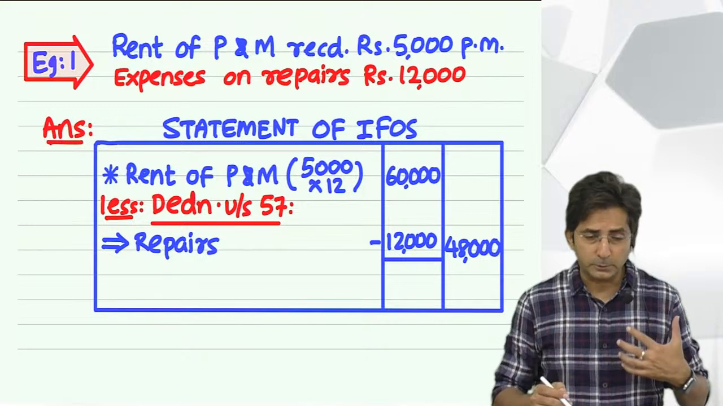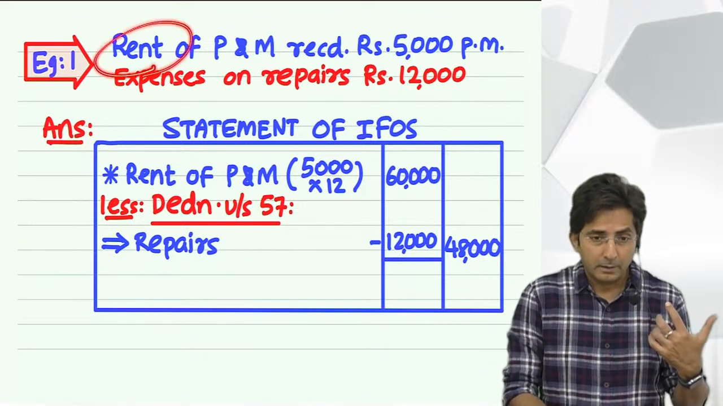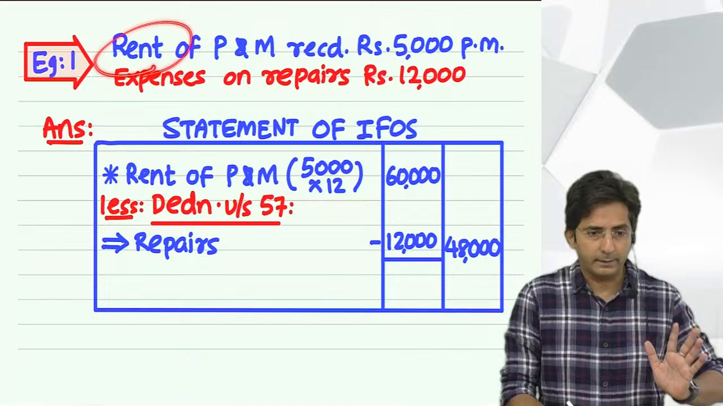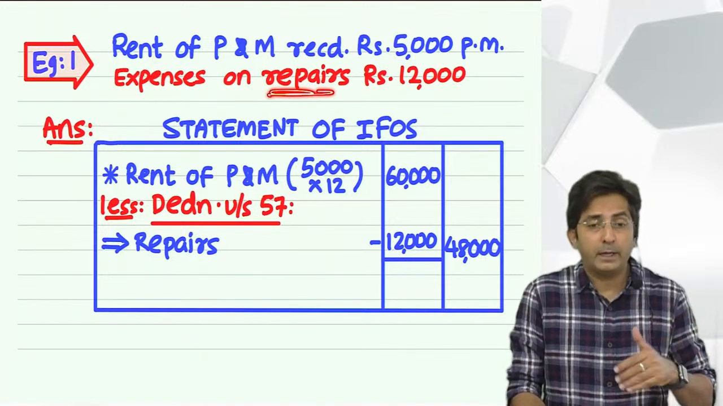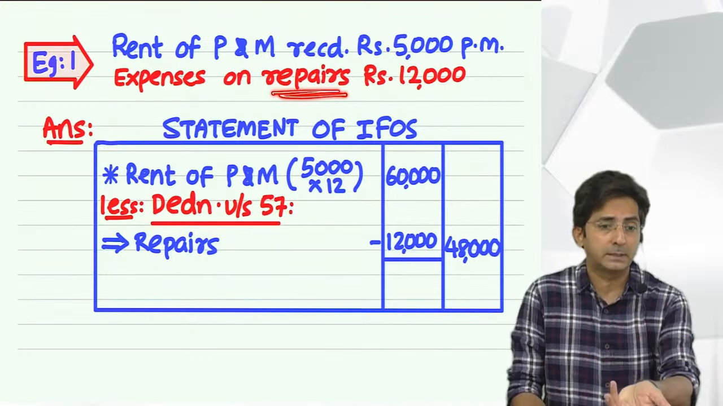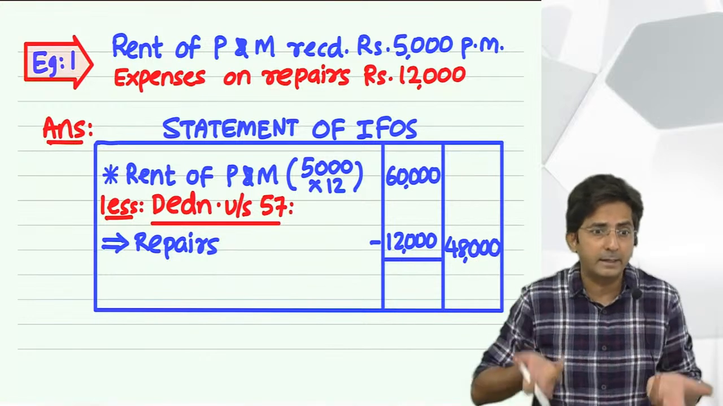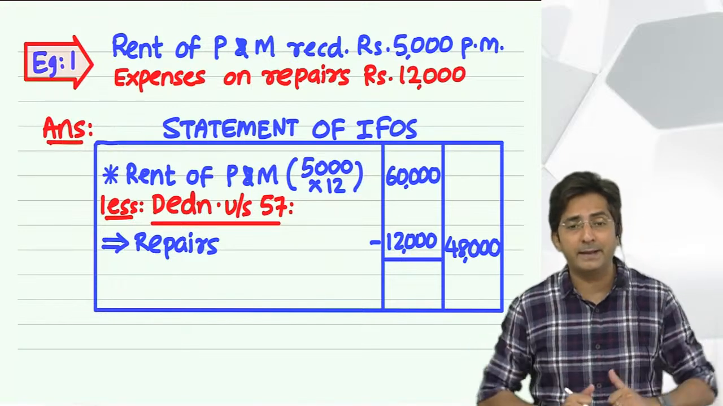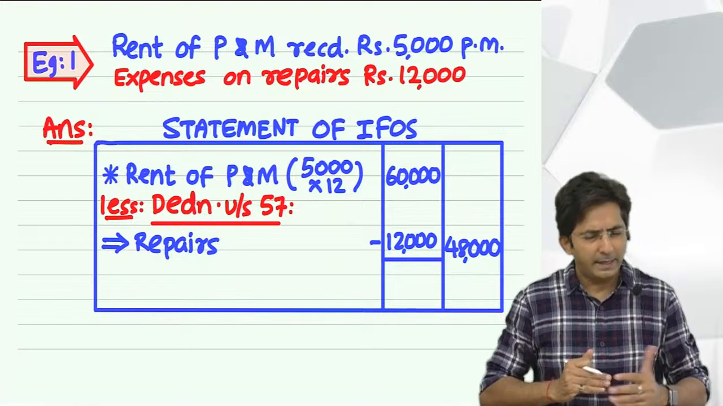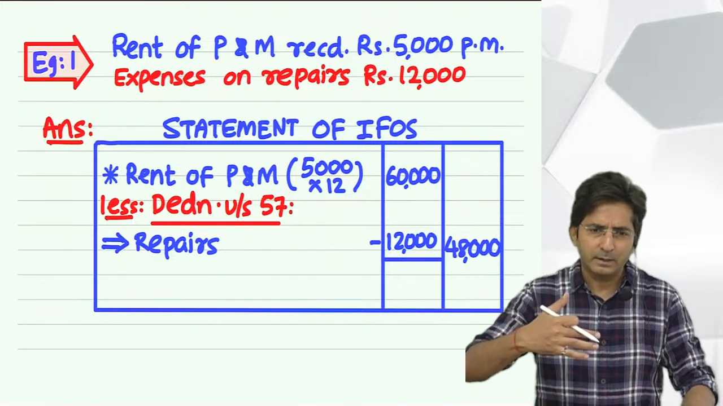Once you feel the expenditure is connected to my rent income, you can deduct it. And see why it is a connected expenditure? Because only if I repair my plant and machinery on a timely basis, I will be able to generate rent income. And if I don't maintain my machinery properly, how will I get the rent? So it is a connected expenditure.